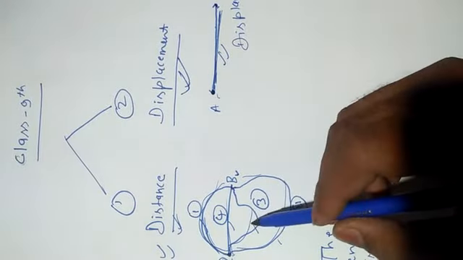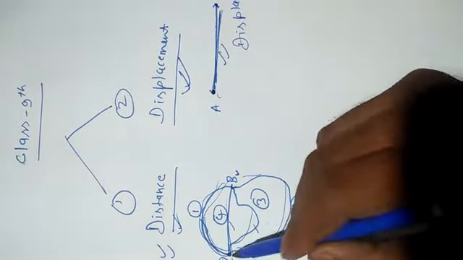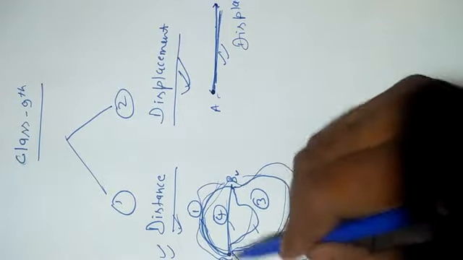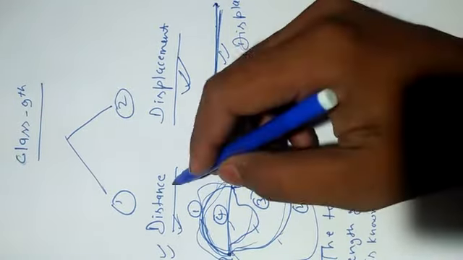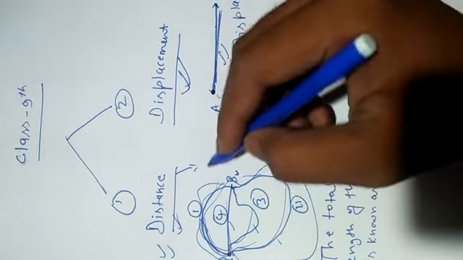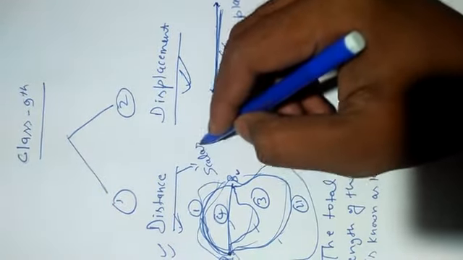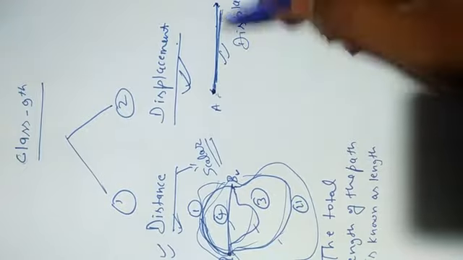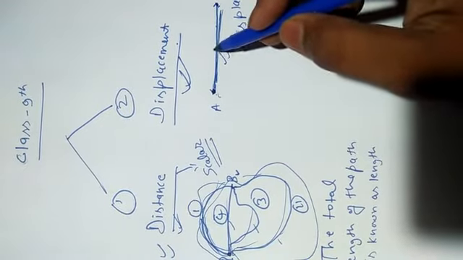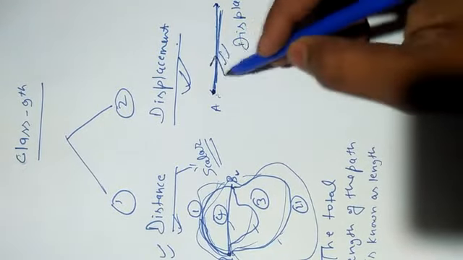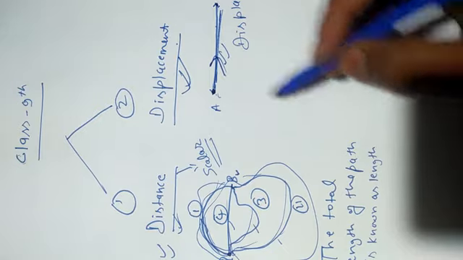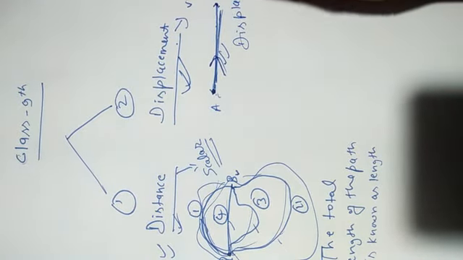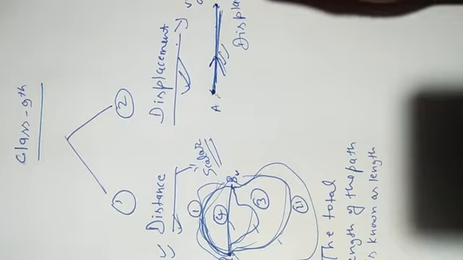Here you can see that there is no direction. You can go in any direction from A to B. That means distance is a scalar quantity. But in displacement, if you go from A to B, then you will have to go in this particular direction. That means displacement is a vector quantity.